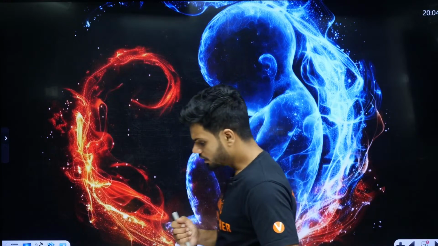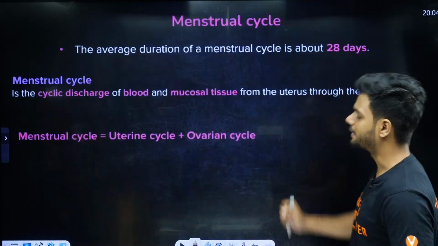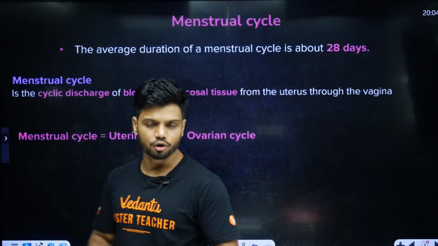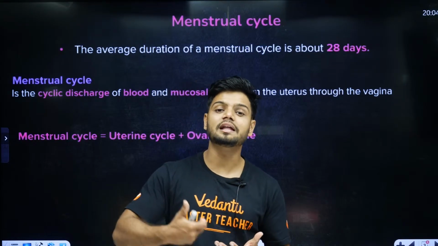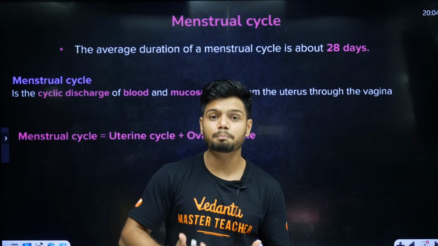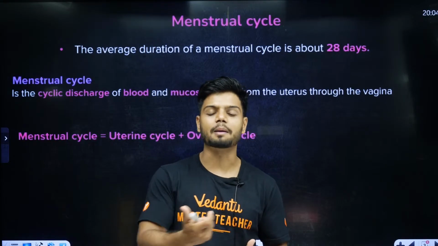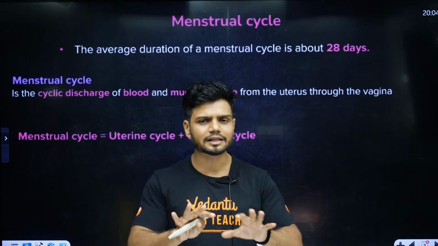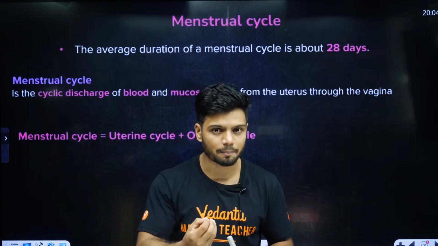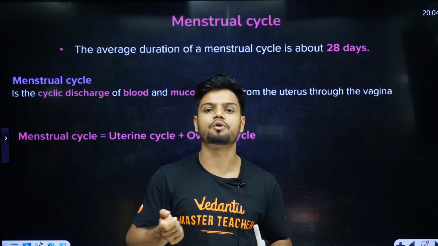Now, let's start with the basic concept for today. The first concept for today, students, is called the menstrual cycle. Now, students, I believe all of you are aware that in females, after puberty, every single month there is something called the bleeding stage, also called the periods. Periods happen in the case of females after puberty. Now in today's class, starting topic, I will teach you how it happens and what are the hormones involved in the entire process.